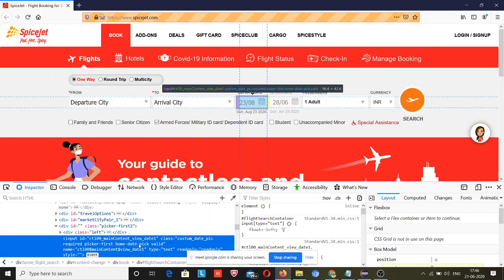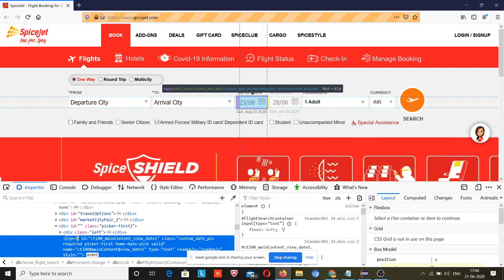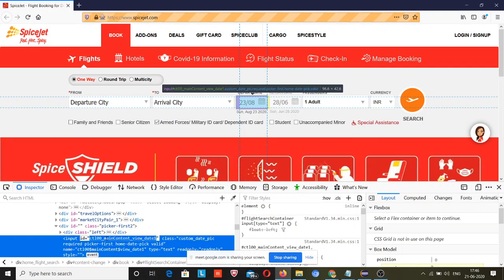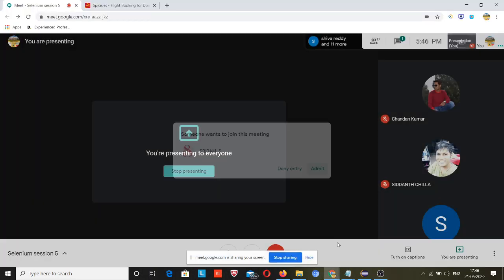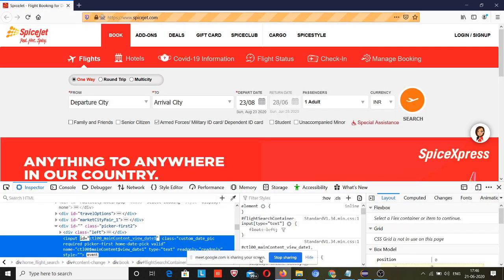That means this is the locator value of here. So what is the input ID? The tag is input, and the ID is this. Okay guys, so I will note it down somewhere so that I can use it later on.